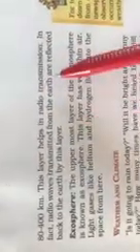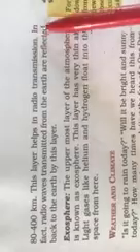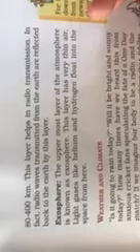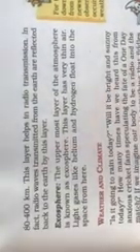This layer helps in radio transmission. This question can be asked: which layer helps in radio transmission? Radio transmission is possible through this layer. In fact, radio waves transmitted from the earth are reflected back to the earth by this layer only. When radio waves are transmitted from one place to another, after striking this layer, they come back to the earth.